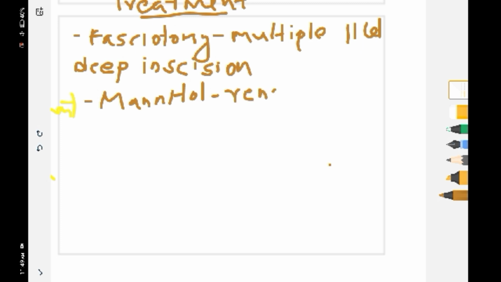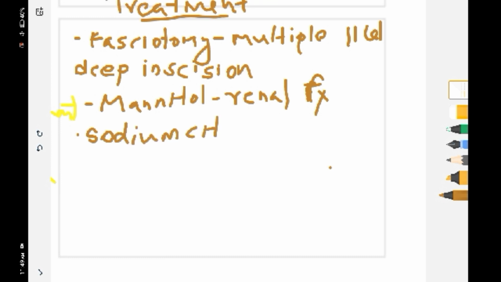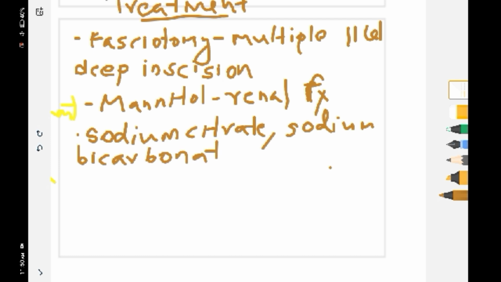Next is mannitol. To improve the renal function we are giving mannitol, and it also improves the urine output. Next is sodium citrate or sodium bicarbonate. This drug will alkalize the urine. That's the use of sodium citrate and sodium bicarbonate.